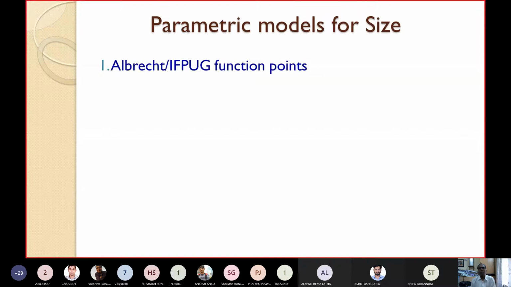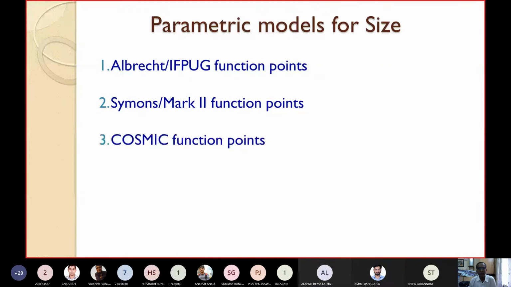I have already told you, there are different parametric models that exist for estimating size. One is Albrecht or IFPUG function point, another is Simpson's or Mark II function points, then cosmic function points, and the last one is COCOMO. Function points one, two and three we have discussed in the earlier classes. Today we'll mainly discuss COCOMO.